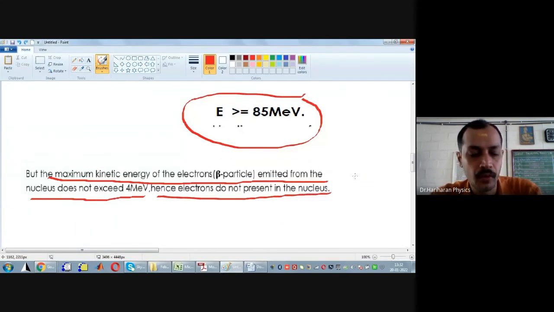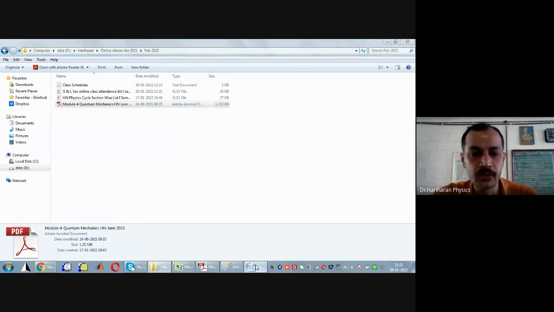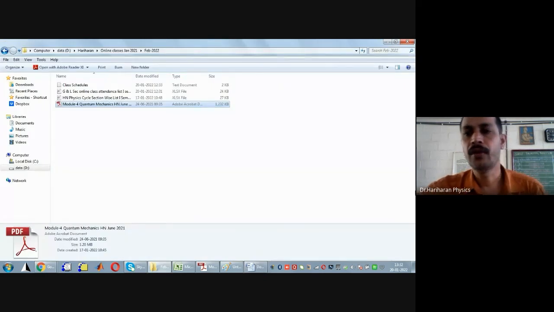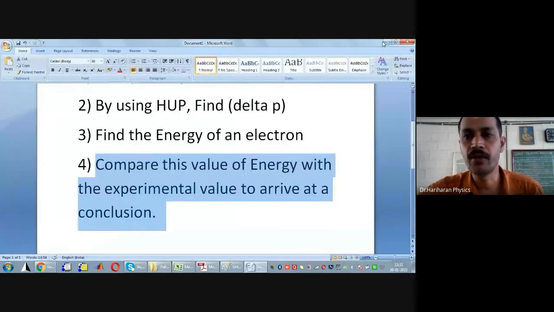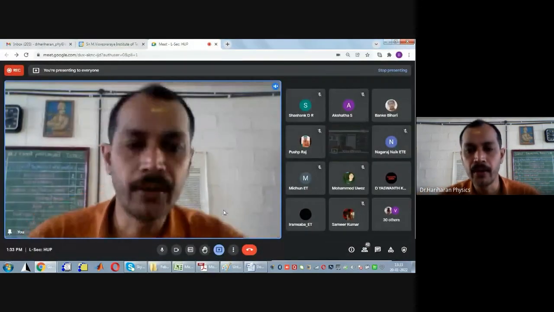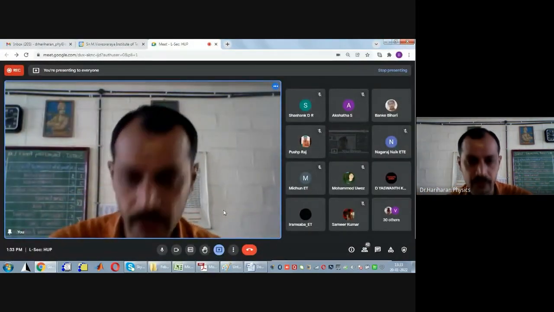Okay, so when you compare this with the experimental value, since 85 mega electron volts is very high when compared to 4 mega electron volts, our initial assumption that an electron resides inside the nucleus of an atom is wrong. So this is the application of Heisenberg's uncertainty principle to show that an electron cannot exist inside the nucleus of an atom.